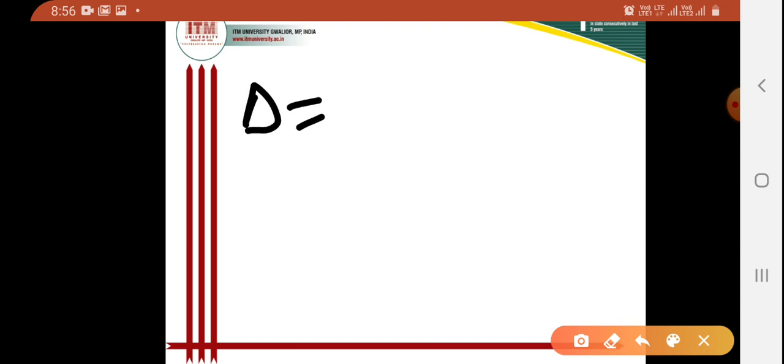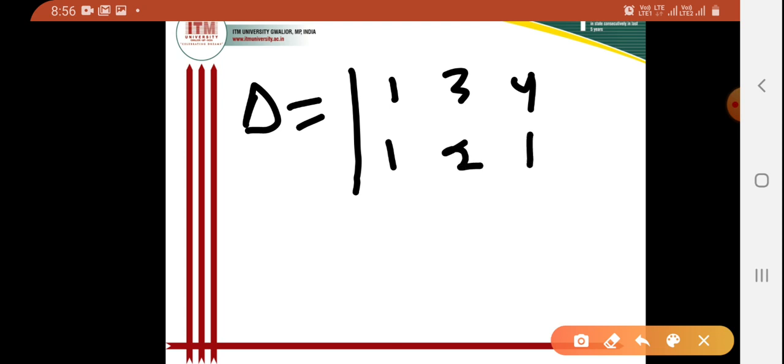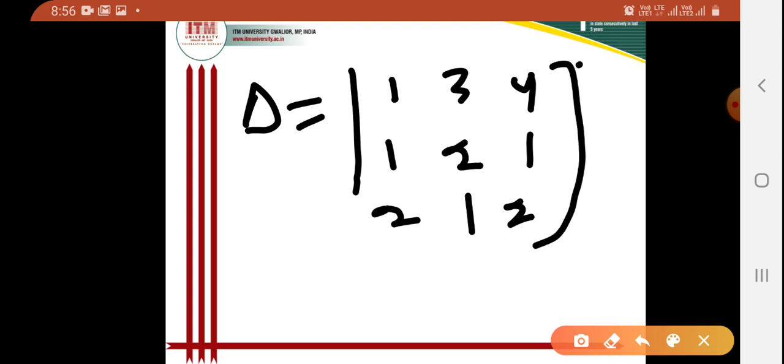For del I can write the determinant: 1, 3, 4, then 1, 2, 1, then 2, 1, 2. So this is the determinant for del.